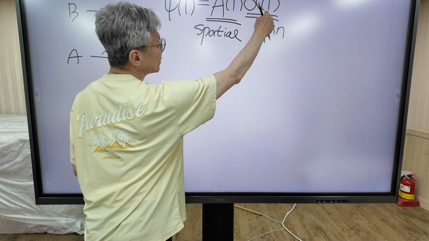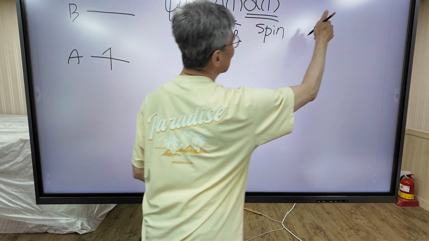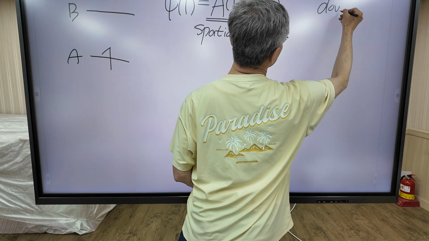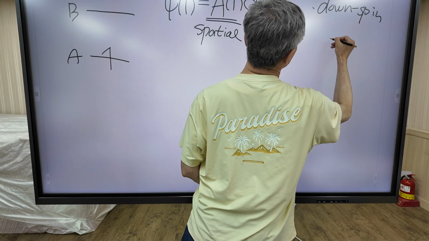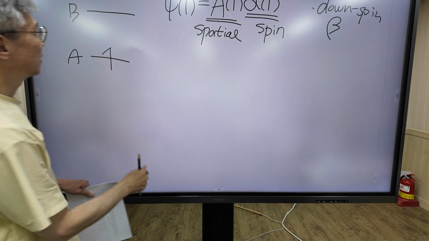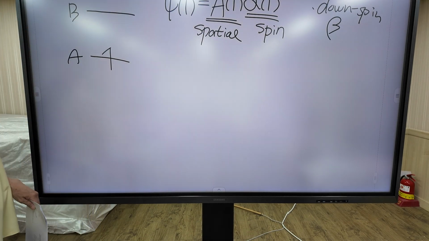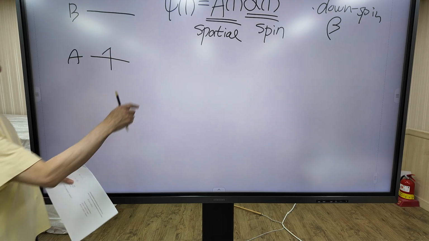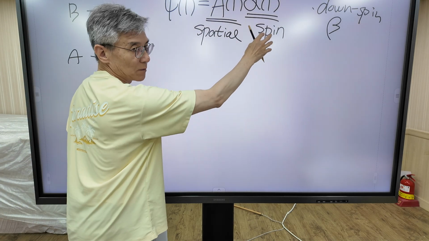This one means that electron 1 occupies spin up state. For down spin, we use beta. Anyway, this configuration can be expressed using this function. Key point is that wave function consists of two parts, spatial part and spin part.